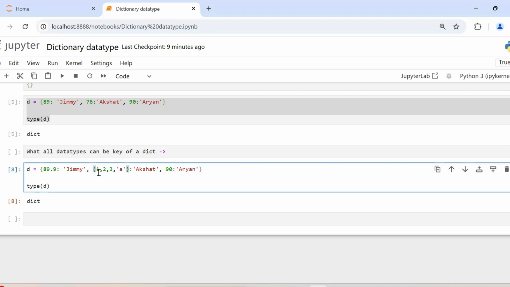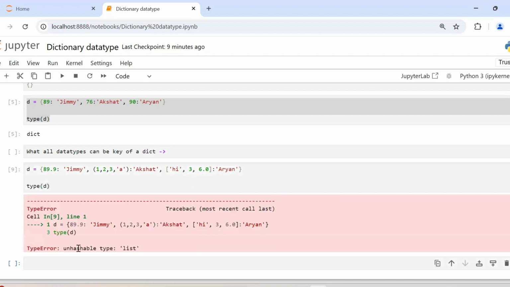What about a list? Can a list be a key of a dictionary? I'll just create a list. Maybe I'll add hi here, and if you want to add more items, let's do that. Can this be a key of a dictionary? Here we have the list data type. Can that be a key of a dictionary? No. A list cannot be a key of a dictionary.